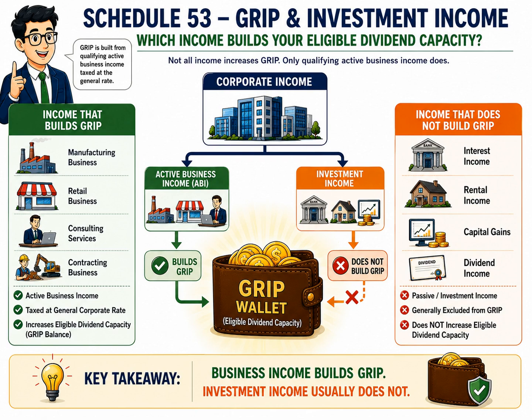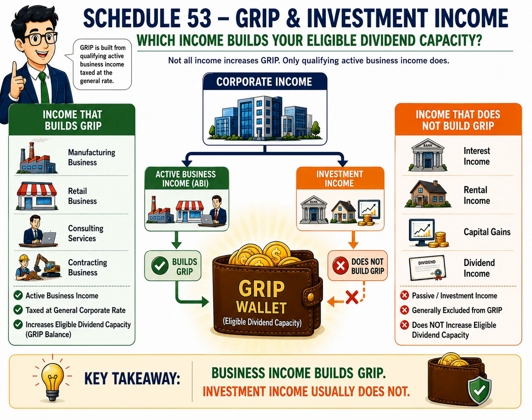Now look at the right side of the slide. Investment income includes items such as interest income, rental income, capital gains, and dividend income from investments. Although these amounts are taxable and are important for calculating the corporation's overall tax liability, they generally do not increase the corporation's GRIP balance. That's because GRIP is designed to reflect income that has been taxed at the general corporate rate on active business operations, not passive investment income.